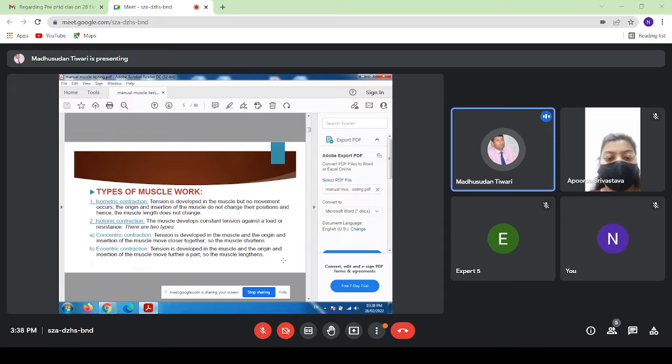And again, the isotonic contraction is divided into two types. First is concentric contraction and second is eccentric contraction. Concentric contraction, it is the tension developed in the muscle and the origin and insertion of the muscle move closer together, so the muscle shortens. This is concentric type of contraction.